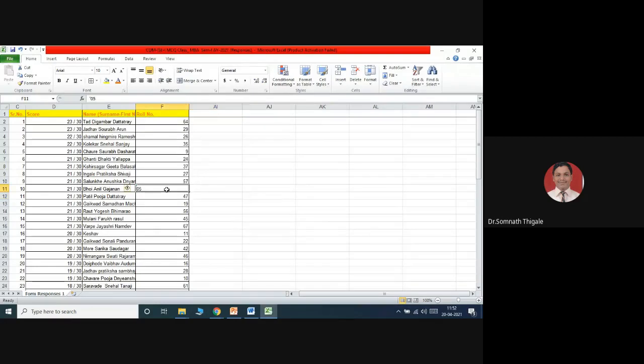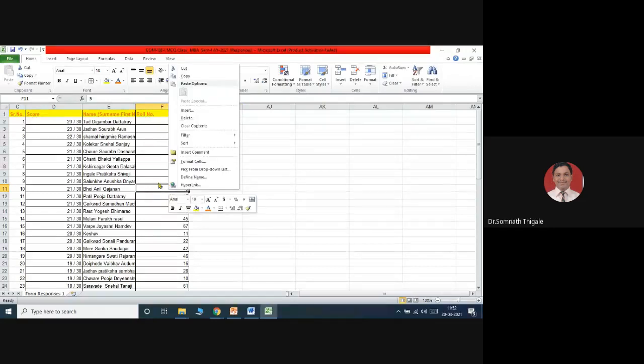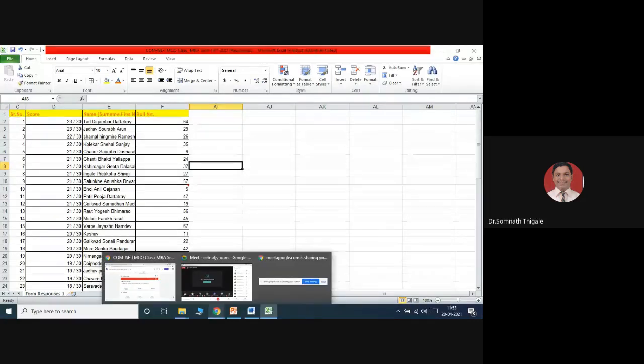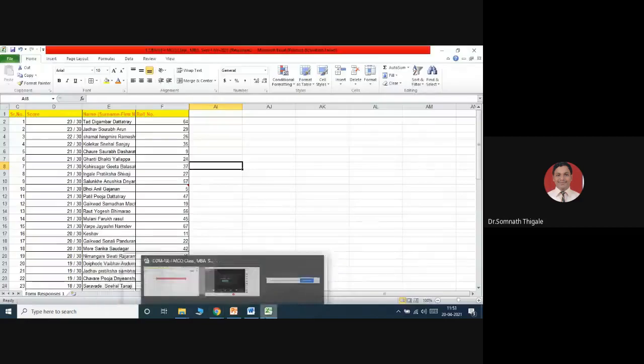Suppose you are not getting the understanding of how this particular data is represented over here. Right click, you can go to an option and insert comment. So it shows automatically. If I bring it here, how this particular value is calculated, for example, automatically. So this kind of help also you can give over here. Is it clear? That is the basic idea about Microsoft Excel.